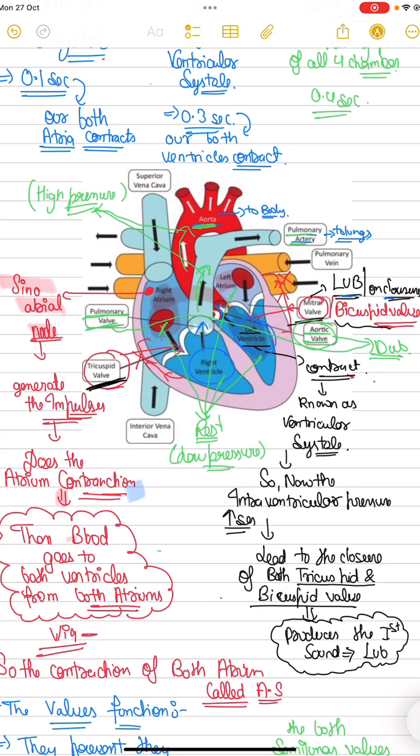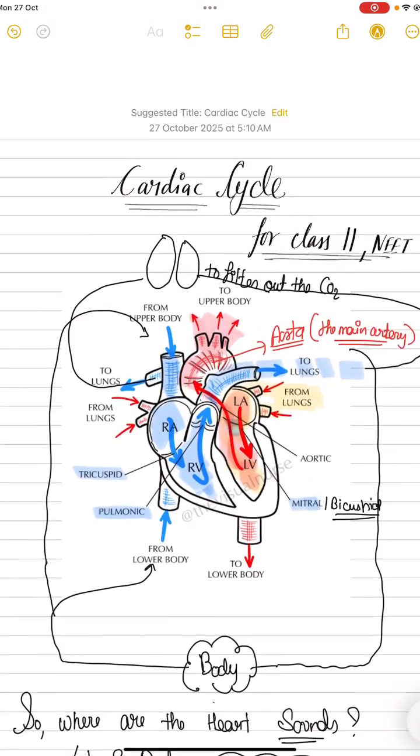Lub is from the bicuspid and tricuspid valves. You can see that for 0.4 seconds all chambers are relaxed, and dub is produced here, while ventricular systole produced lub.